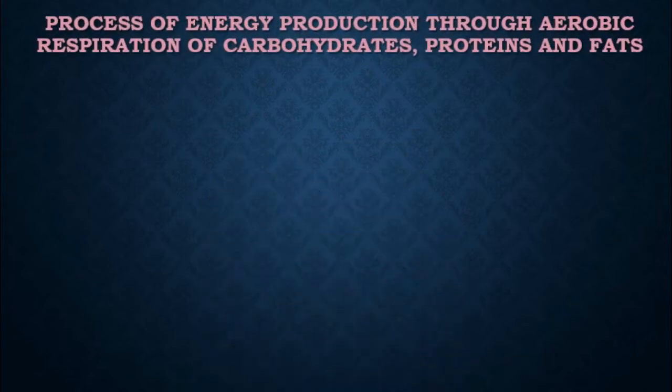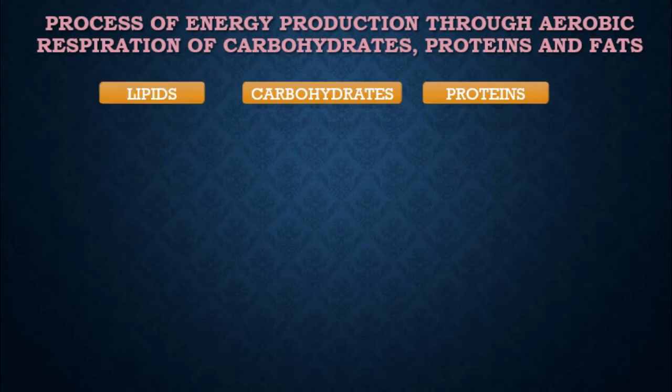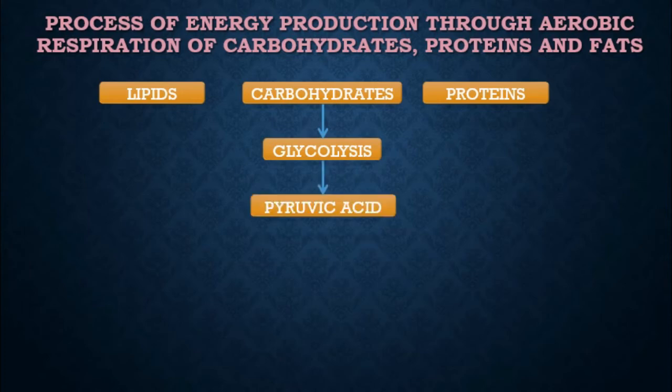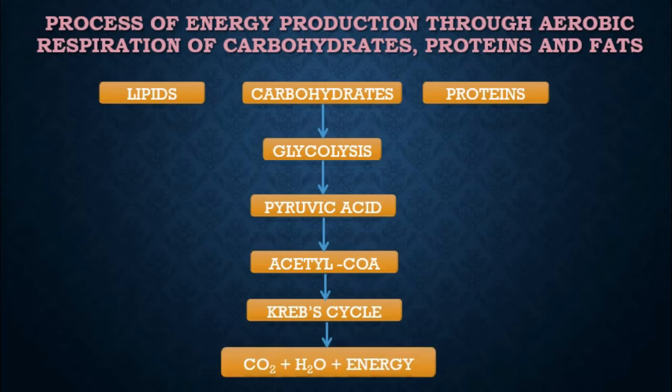We will sum up the aerobic respiration now. Carbohydrates, proteins and fats will be processed to obtain energy. First, carbohydrates will enter glycolysis, and at the end of glycolysis, pyruvic acid will be formed. Pyruvic acid will be converted into acetyl-CoA, which then enters the Krebs cycle and forms carbon dioxide, water and energy by the end of electron transfer reactions.